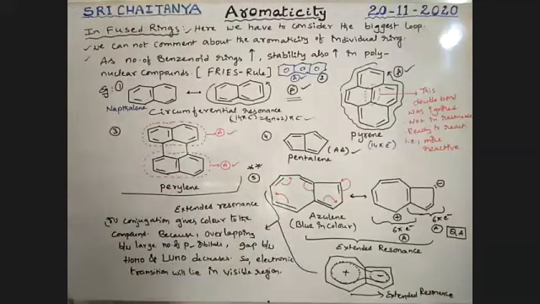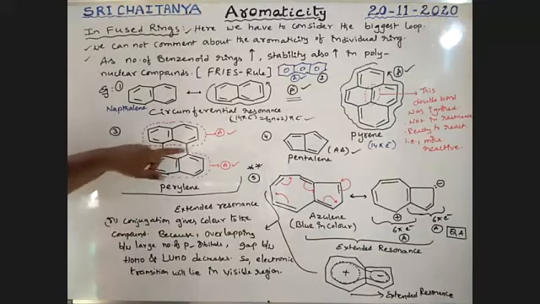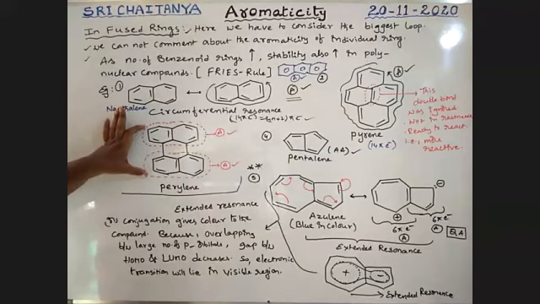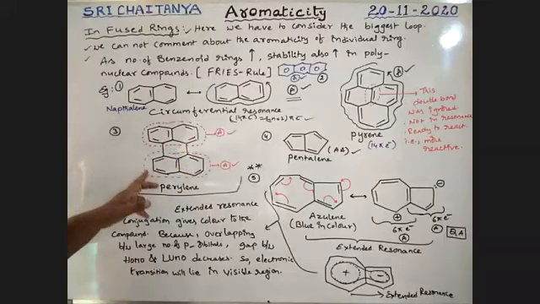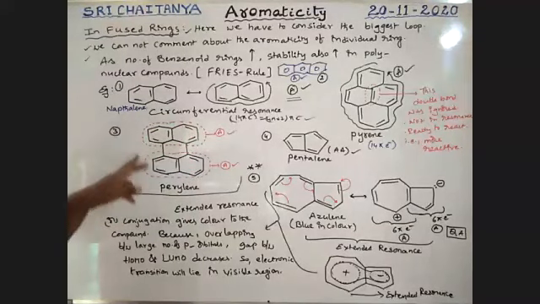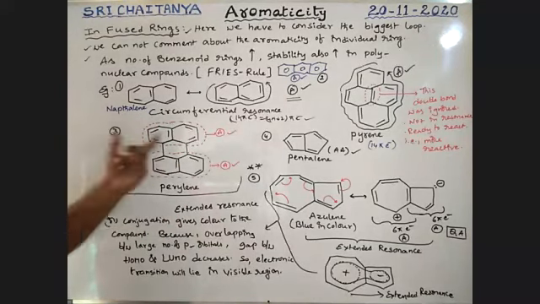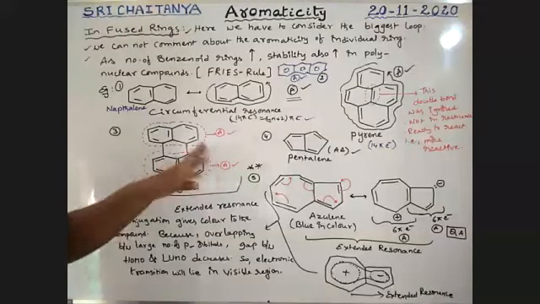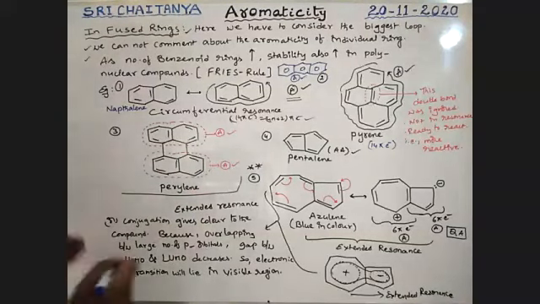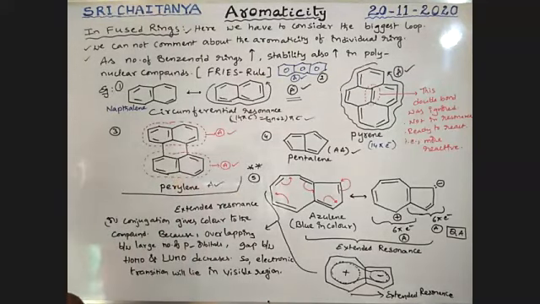Next, this is perylene. What is this perylene? See here, this is the structure, boys. In this structure, this part is aromatic, and this part is aromatic. The molecule is individually aromatic, so overall the molecule is aromatic. I consider this part and this part, like this. It is an overall aromatic compound, boys. Note down the structures.